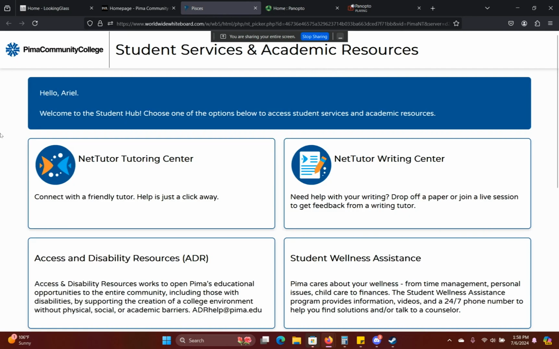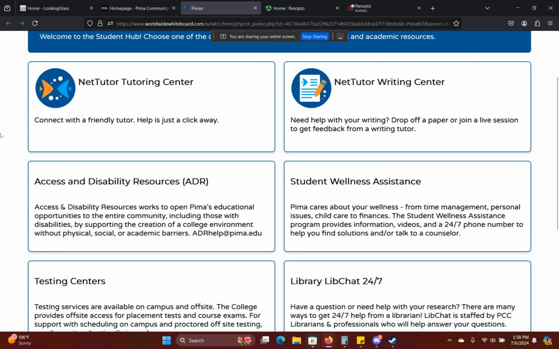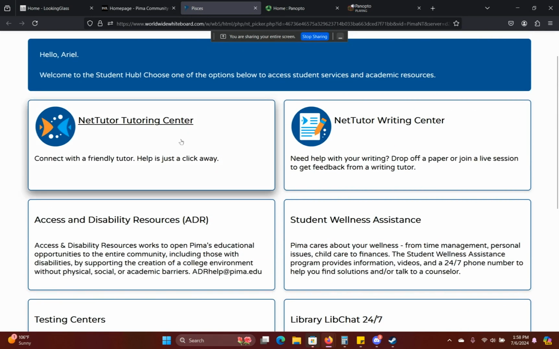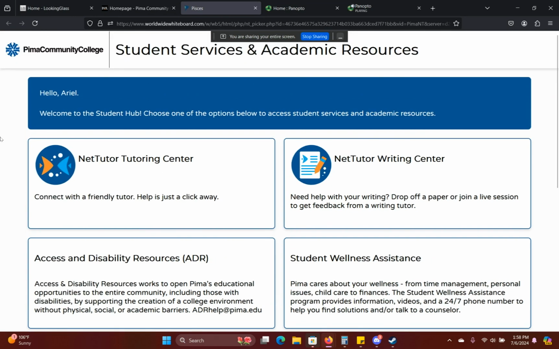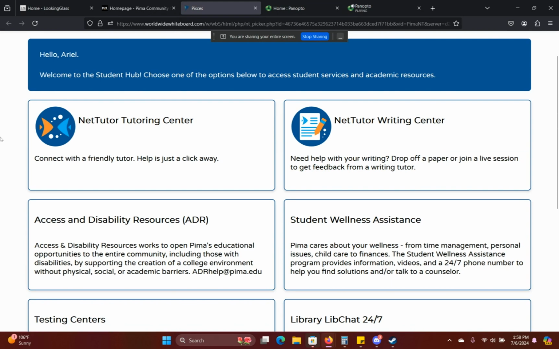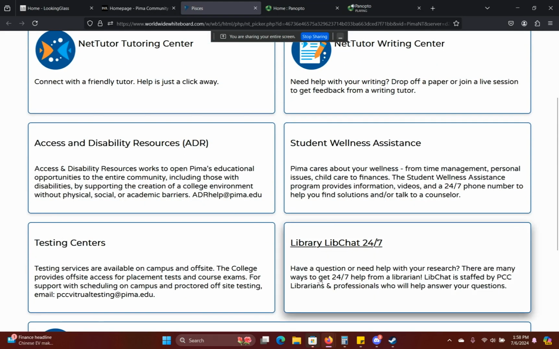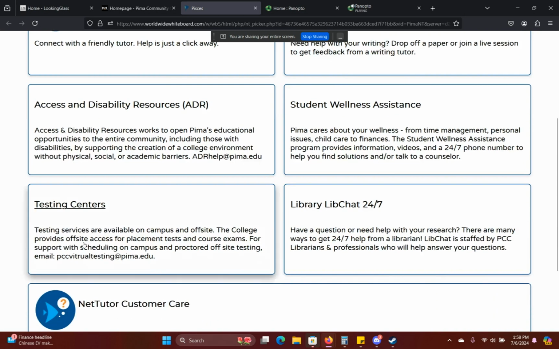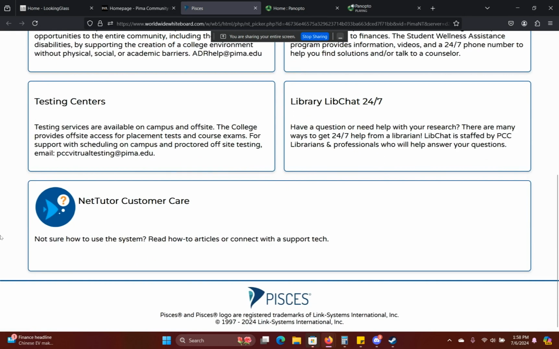Now we are on the Net Tutor site, and this is basically what you'll be seeing if you want to use Net Tutor. We have the Net Tutor Tutoring Center, where you can use the third-party tutors throughout the state or throughout the country. The times vary depending on what tutors are available, either on the weekend or the weekdays, so definitely check that out. We also have a library live chat 24/7. Again, this might be limited with who might be available. They also have testing centers. And if you have any problem with Net Tutor, there's a customer care for you to contact.